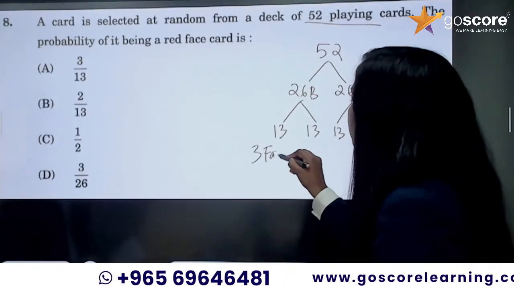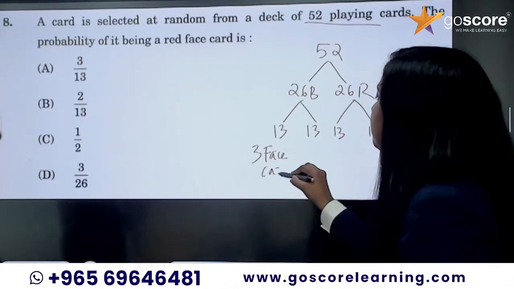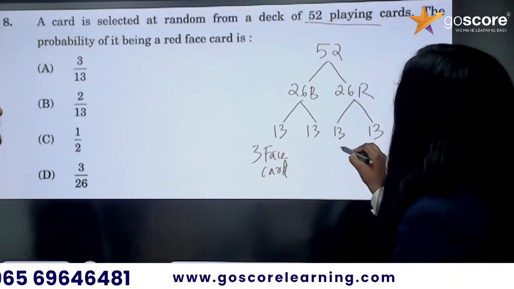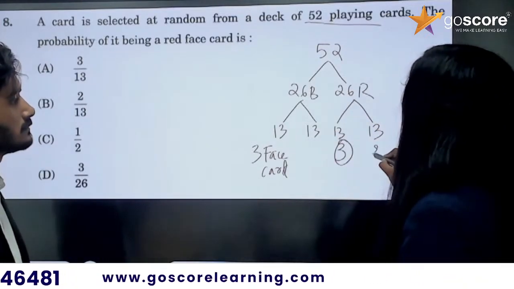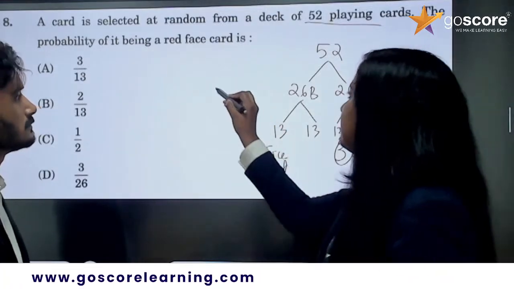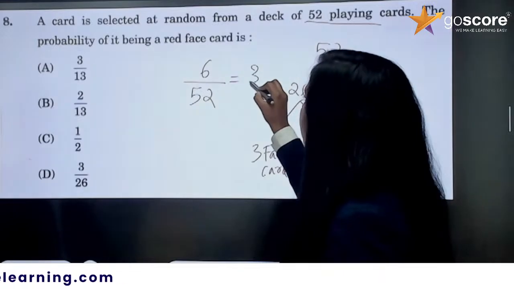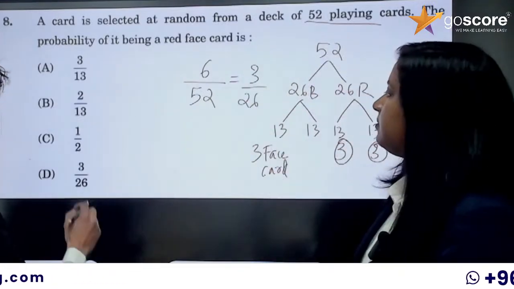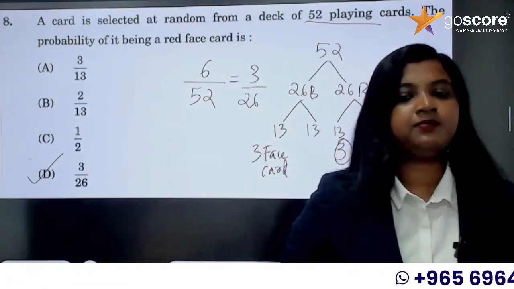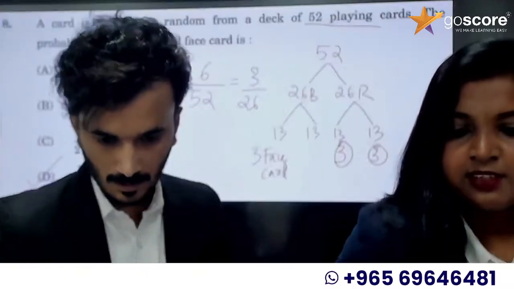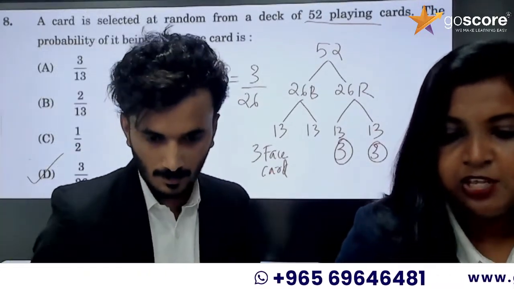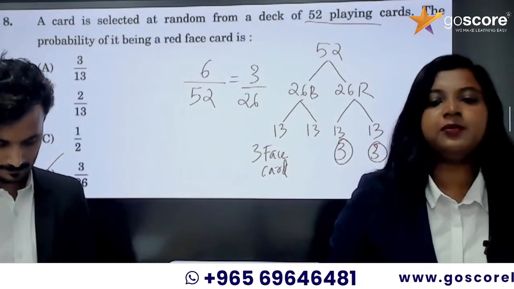I am not going into much detail about other cards. You have 3 face cards. So in red, how many face cards will be there? It's 3 here and 3 here. 3 plus 3, 6. 6 out of 52, which is going to be 3 out of 26. Which option? Option D. How many of you got the correct option? Many of them got option D. Correct answer, 3 by 26.